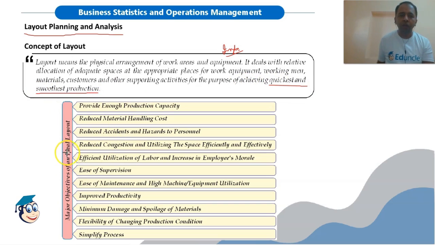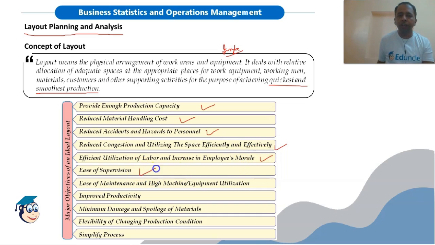So the major objective of ideal layout planning is to provide enough production capacity. With good layout planning, we can increase the production capacity and reduce material handling cost. If the arrangement of work areas is good, then the cost of handling material from one working place to another will be minimized, and if it is minimum, then profit will get maximized. Reduce accidents and hazards to personnel, that is employees. Reduce congestion and utilize the space efficiently and effectively. Efficient utilization of labor and increase in employees' morale.